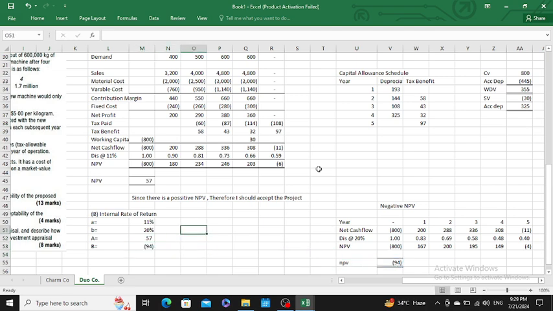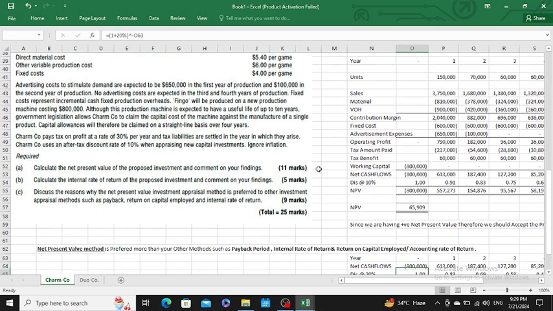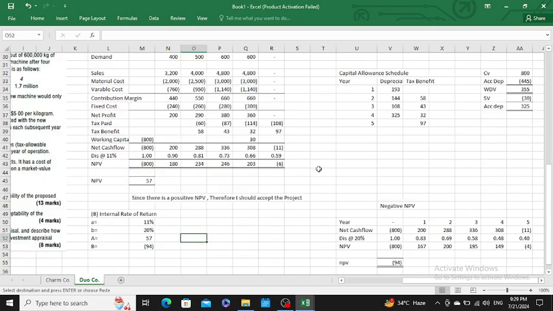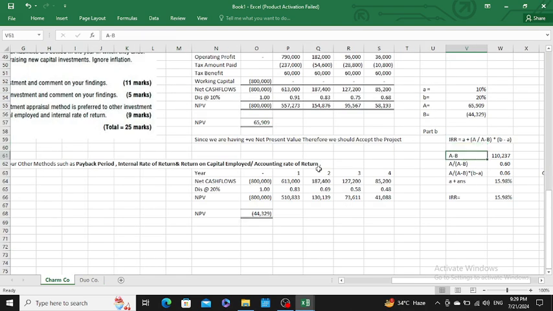Sir, as you know from earlier, we have a formula to calculate the internal rate of return. Internal rate of return is equal to A plus A upon A minus B into B minus A. So sir, therefore I would copy all these figures.